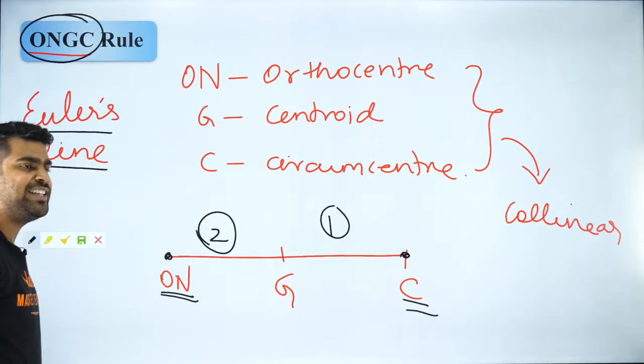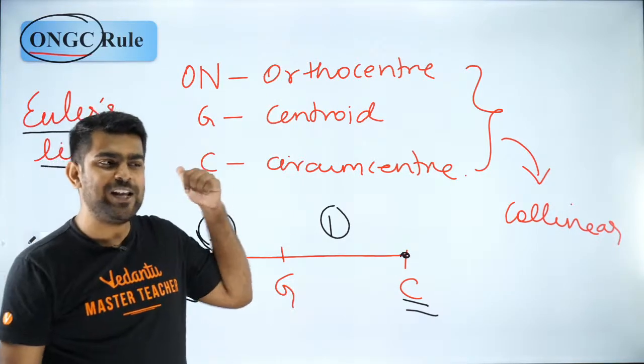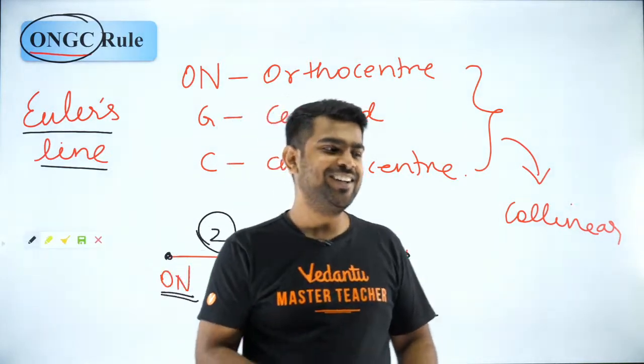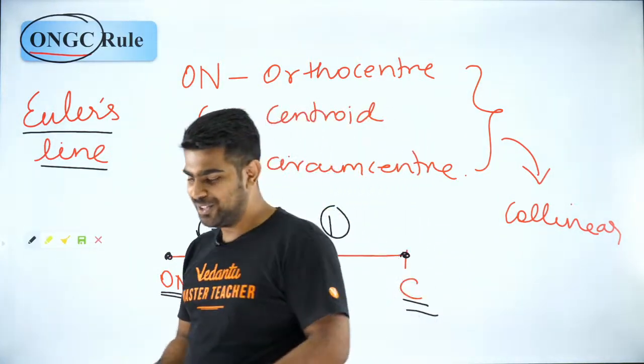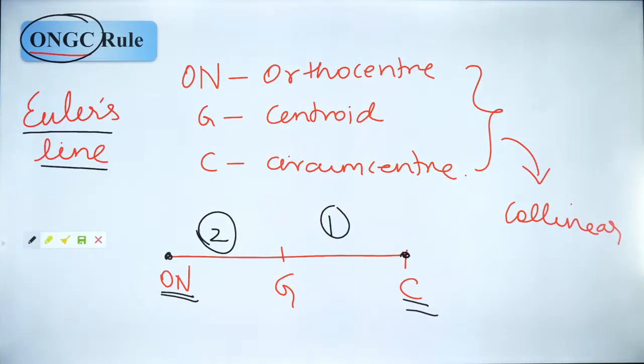And why ONGC? Because I'm sure many of you know that it's an oil and natural gas company. It's a very famous company in India. It is currently in the news also, because of which the stock market is very high. Exactly, Venisha, you are right. ONGC is called the Oil and Natural Gas Corporation of India. It's a very famous oil company held by government, I guess. So right now they are in the news.